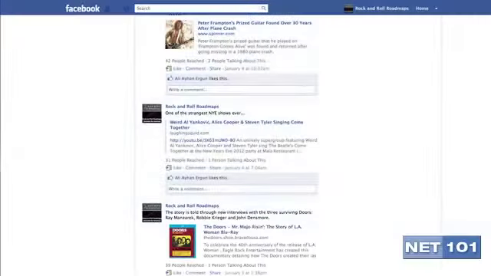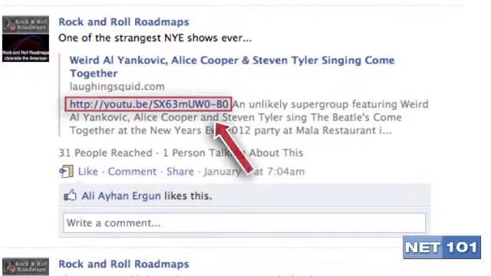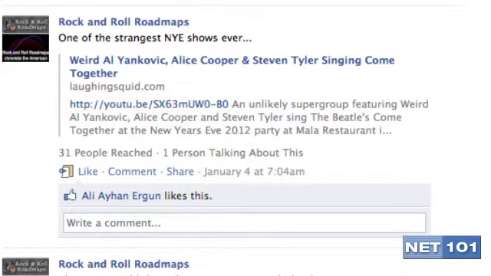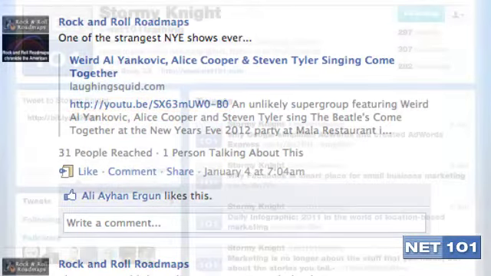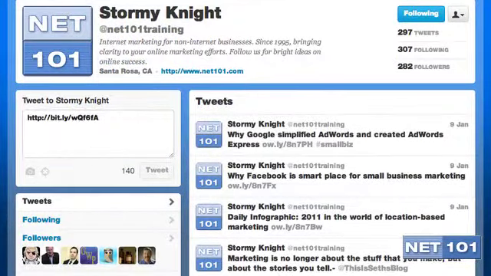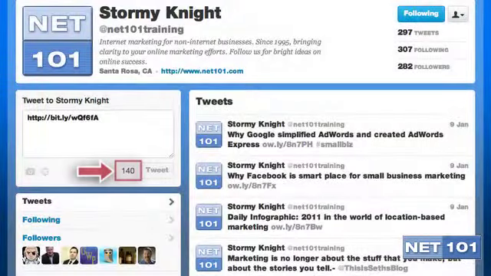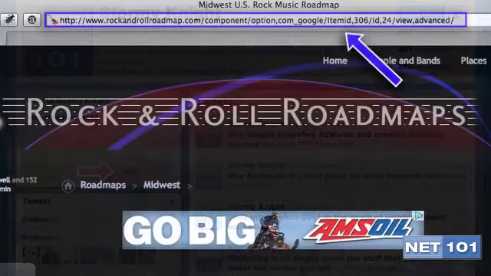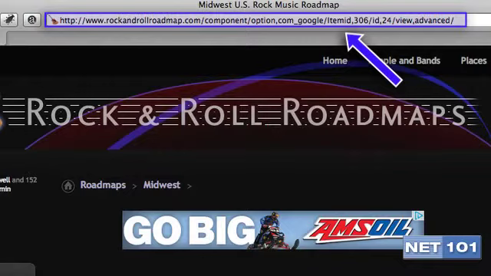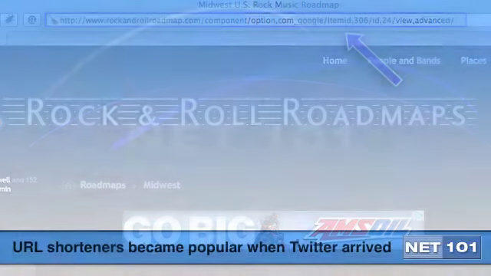You may have noticed that in either Facebook or Twitter, there are links to articles or images where the URL is very short. The reason that someone would do this is that, at least in the case of Twitter, you are constrained by the number of characters or letters that you can use. Twitter only allows 140 characters per message, which is usually called a tweet. Since many URLs are very long, especially URLs generated by content management systems, they would take up most, if not all, of the Twitter message.